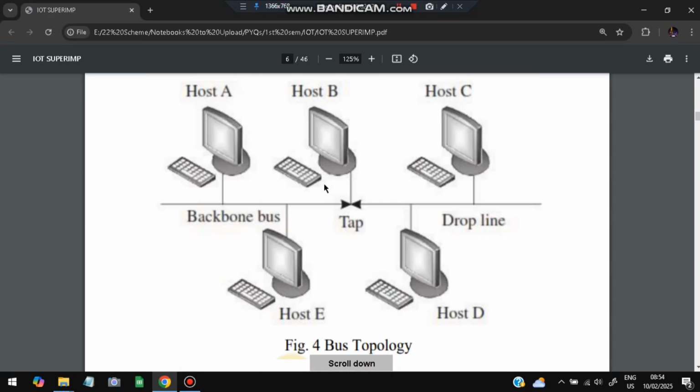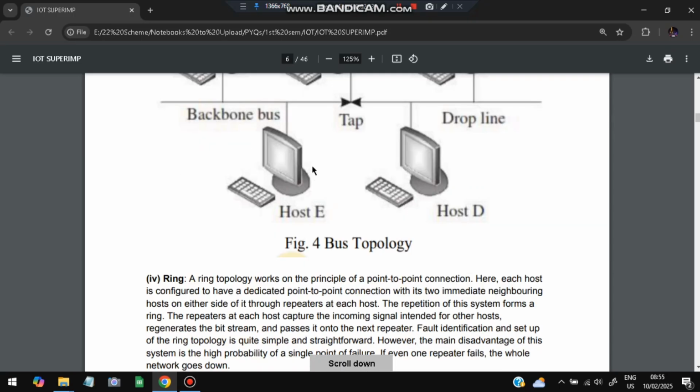Next is bus topology. In bus topology, there will be a single backbone bus on which all the data from all the devices gets transferred, and the device which has to receive the data will receive it. It is a single line connection. And if the bus fails, none of the data can be transferred. That is one disadvantage.